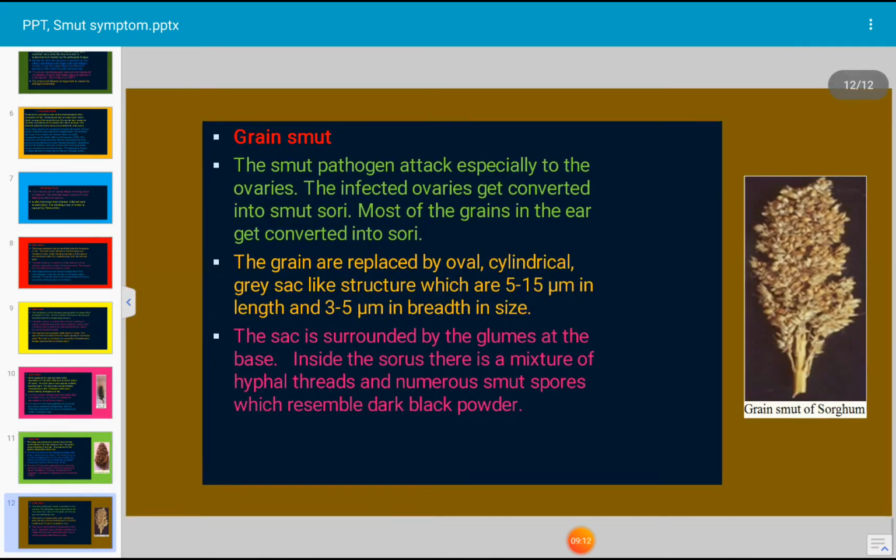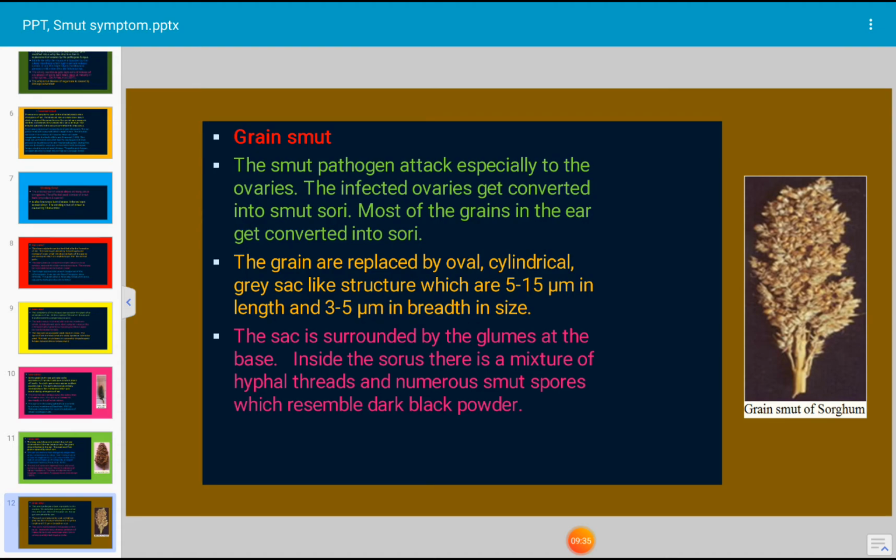Next, let us see another type of smut, grain smut. Let us see the characteristic features of grain smut. In this case, the smut pathogen attacks especially the ovaries. The infected ovaries get converted into smut sori. Most of the grains in the ear get converted into smut sori.